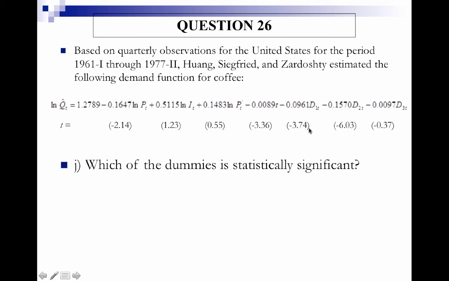So knowing that the critical t-value is 2, we can tell that this is greater in absolute value than the critical t-value, and this is greater in absolute value than the critical t-value, but this is much less than the critical t-value. So the coefficients on the first quarter dummy variable and the second quarter dummy variable are significantly different from 0, but not the third one.